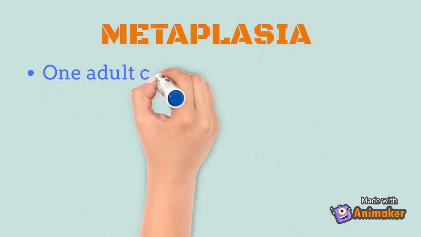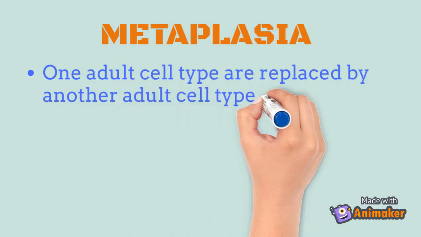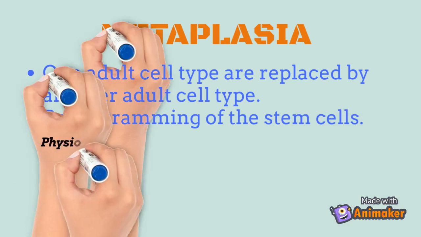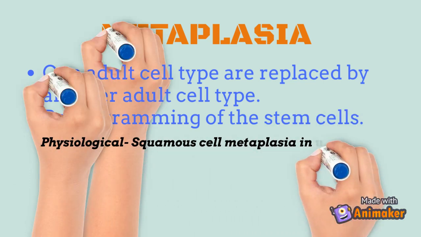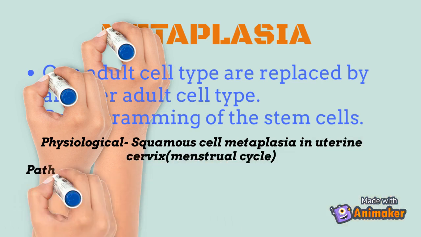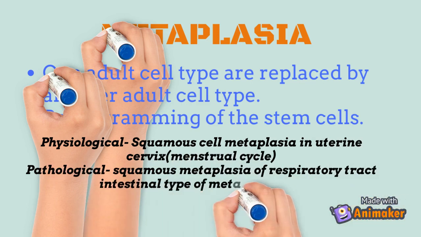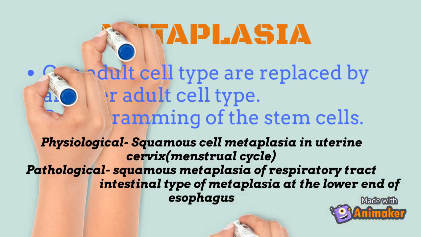Now let's look at metaplasia. It is a reversible change in which one adult cell type is replaced by another adult cell type. This type of metaplasia is thought to arise by a reprogramming of stem cells. The classic example of metaplasia is the squamous metaplasia of the respiratory tract. This is mostly seen in smokers, where the ciliated columnar epithelium of the respiratory tract is replaced by stratified squamous epithelium. Another example is the change in the epithelium to intestinal type at the lower end of the esophagus. Such esophagus is called Barrett's esophagus.